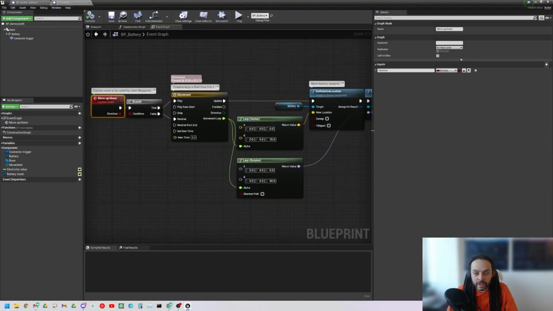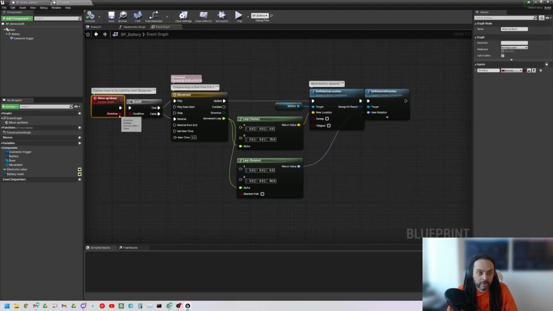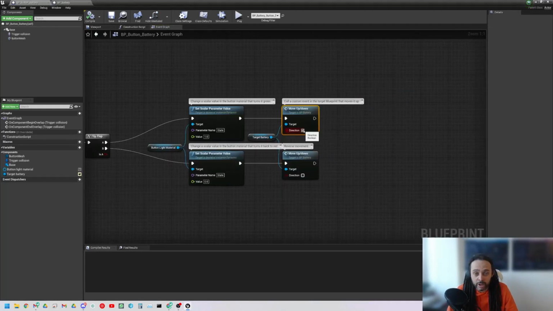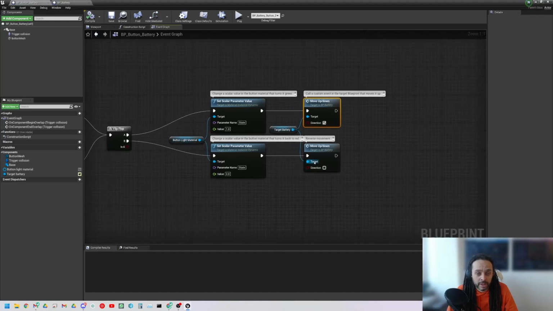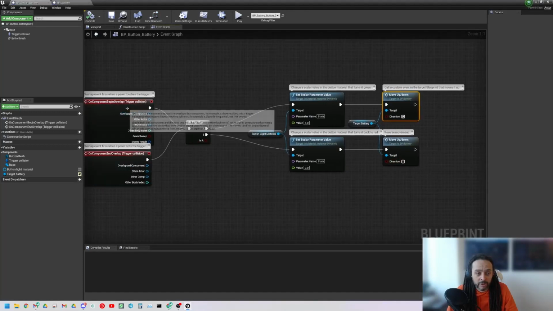So what's happening this time? Okay, so we're trying to figure out a direction on a Boolean. Okay, let's have a quick look. So direction up, we can assume on this on, and direction down, we can assume on this off, and that's because when the player collides with the trigger, this first one will run, and then this up down will run with a tick on it.